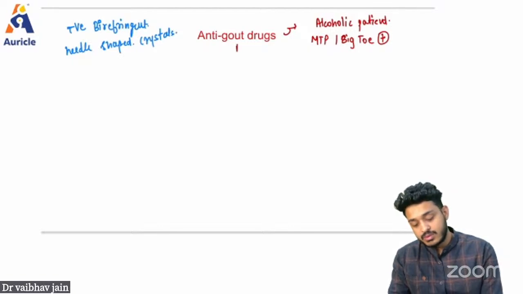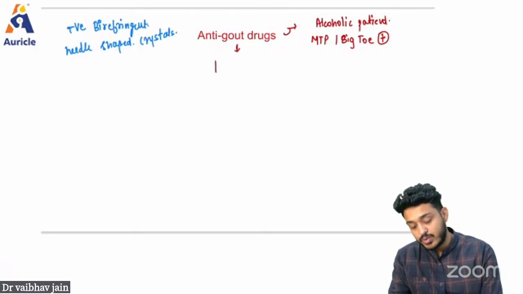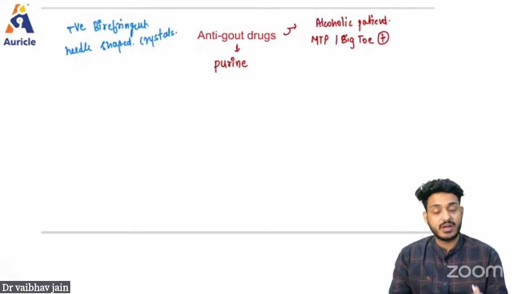Okay, so gout is formed from uric acid. If I ask you, gout is because of uric acid, not urea. And uric acid comes from the metabolism of what? Nucleic acids. You can remember, these nucleic acids are your purines, right?